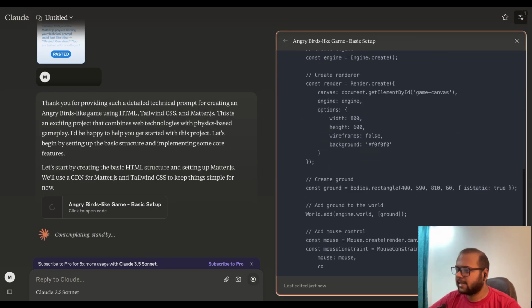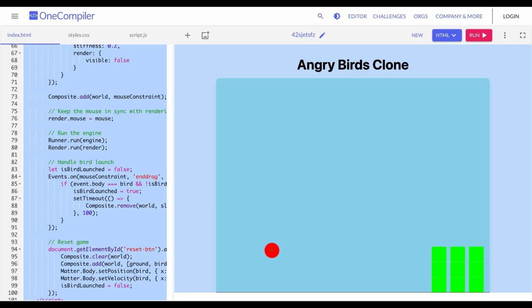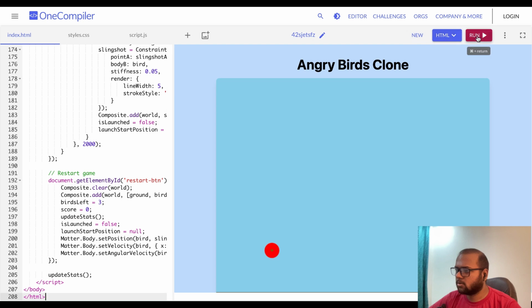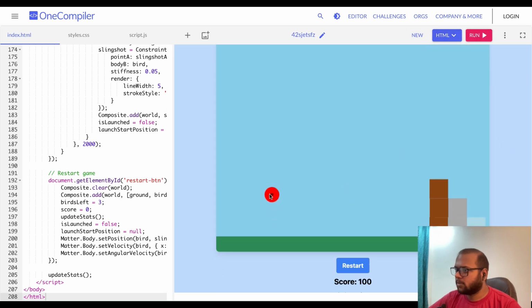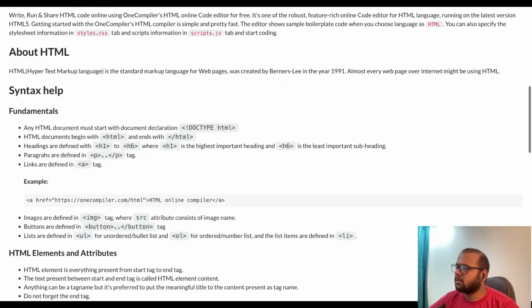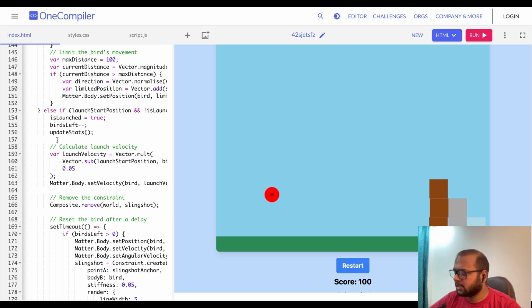The new code is ready. Let's copy it and head back to the code editor. Now I have removed all the old code and pasted the new one. Time to run it and see what happens. Great. The slingshot works, but there is an issue with the bird's velocity. I will tweak the speed by adjusting the values in the code until it feels just right.